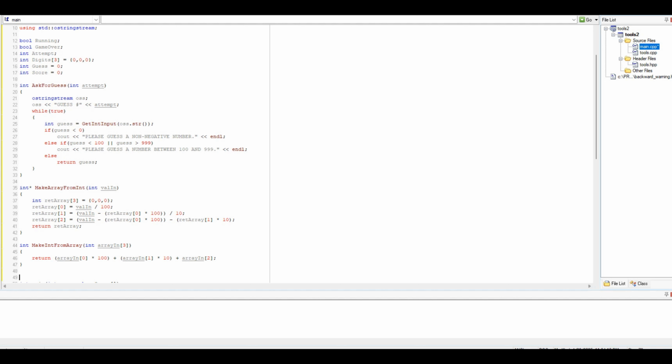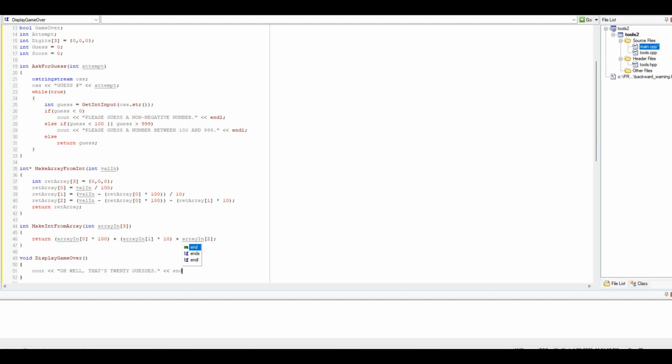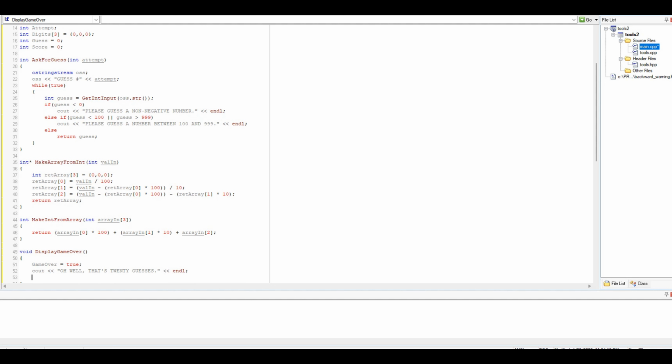Where are we? Display game over and display rules. These are void. Void display game over. Cout, oh well, that's 20 guesses. You know what? I think I'm going to add game over equals true here, because I'm going to add it anyway in the line.